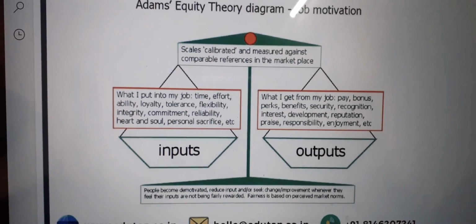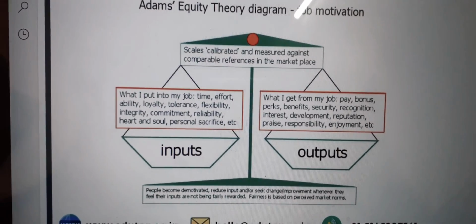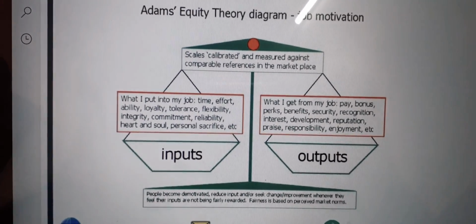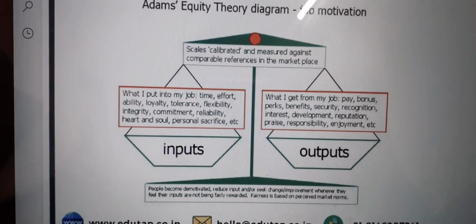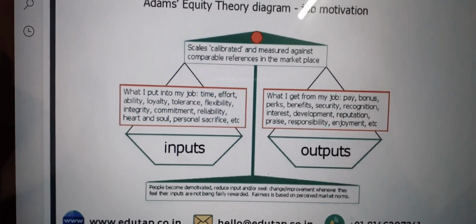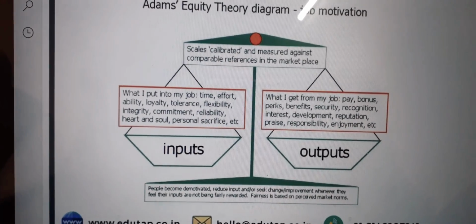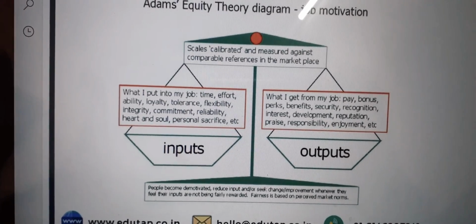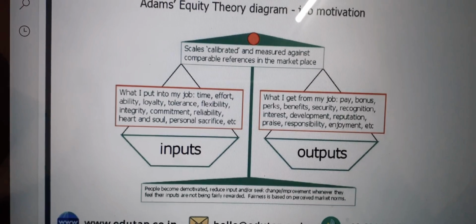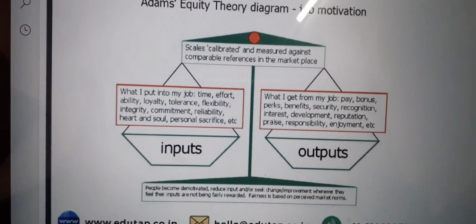So here you can see the diagram: input, output, Adams equity theory of motivation, what I put into my job, what I get from my job. People become demotivated, reduce input, and or seek change improvement whenever they feel their inputs are not being fairly rewarded. Fairness is based on perceived market norms.